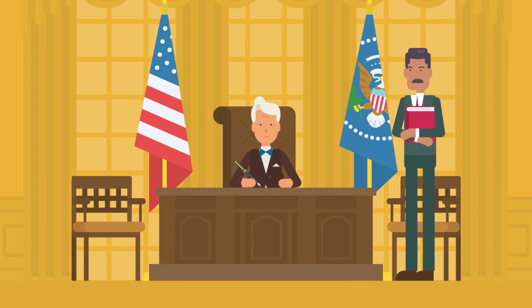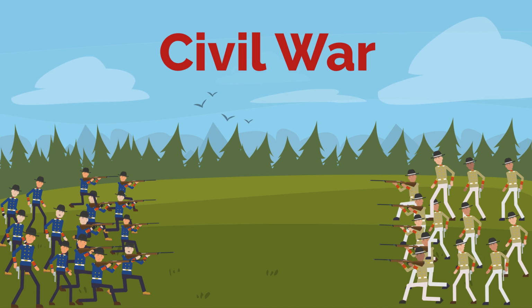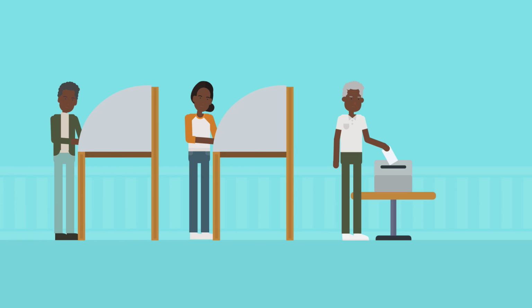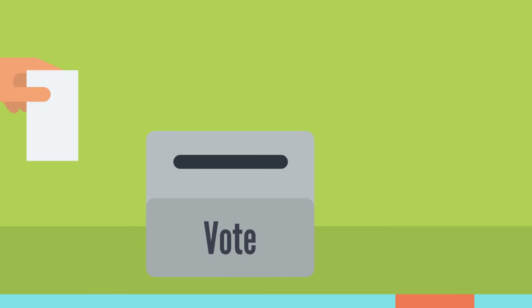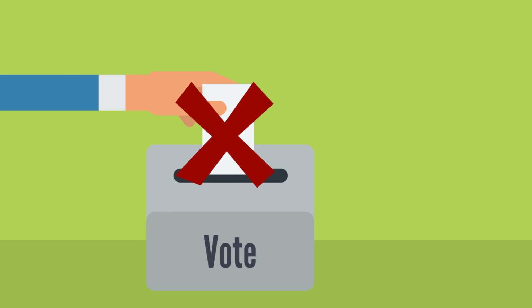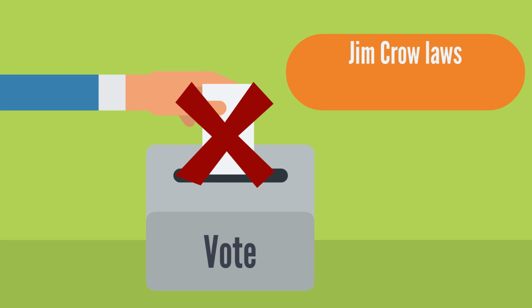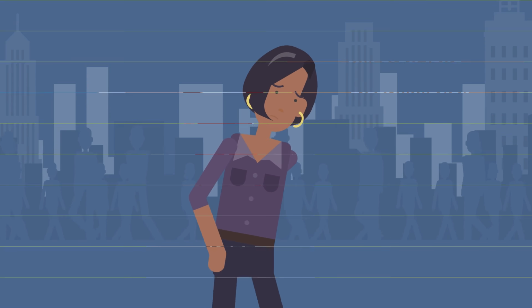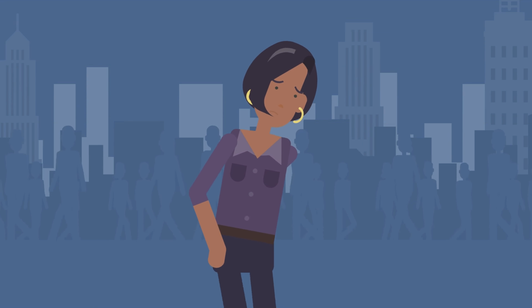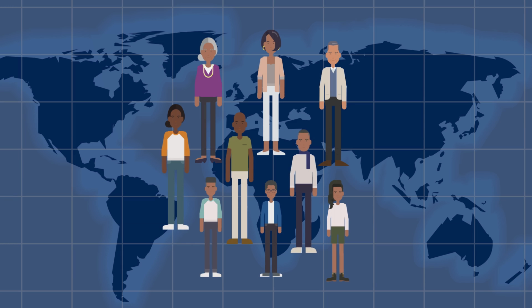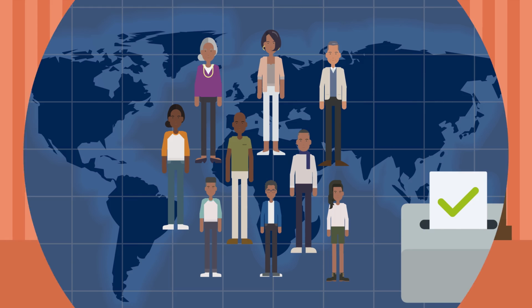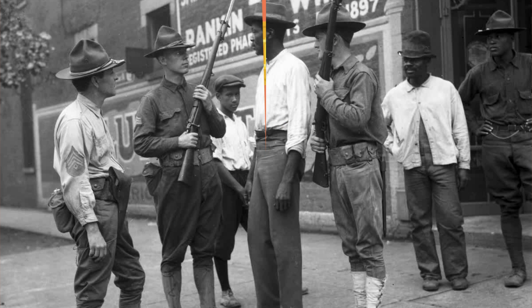Political disenfranchisement in the South. After the Civil War, African Americans in the South were granted the right to vote, but this right was gradually taken away through Jim Crow laws and other forms of discrimination. African Americans were tired of living under these conditions, and they saw the North as a place where they could vote and participate in government.